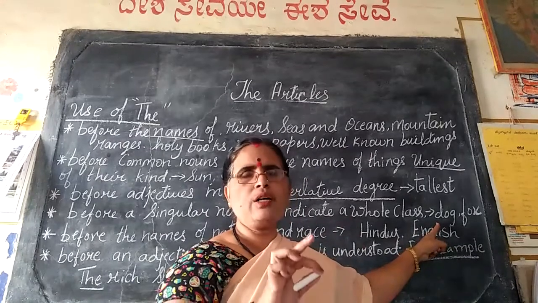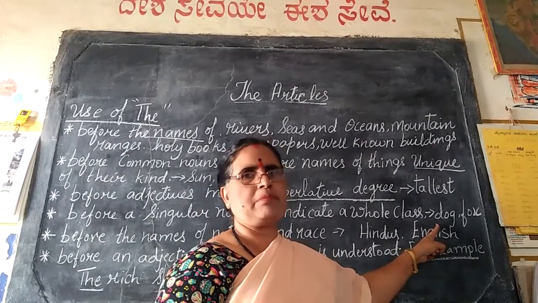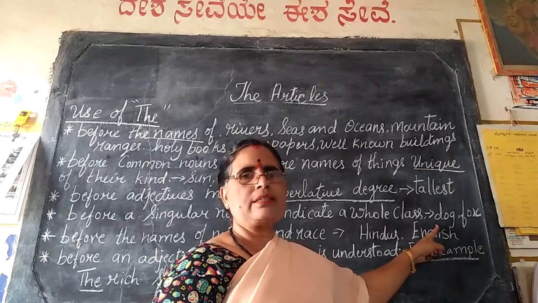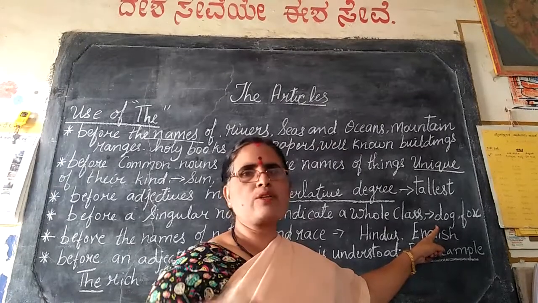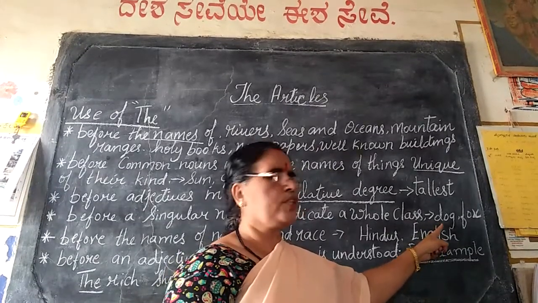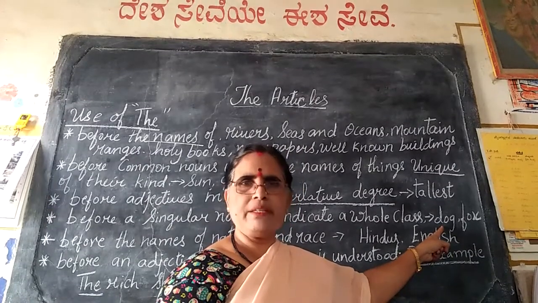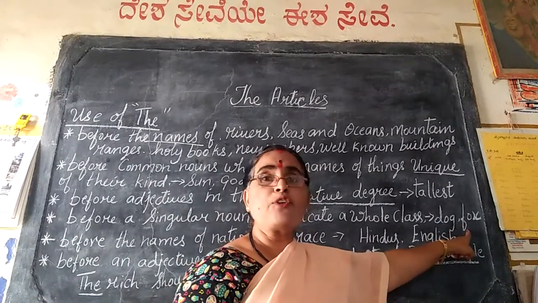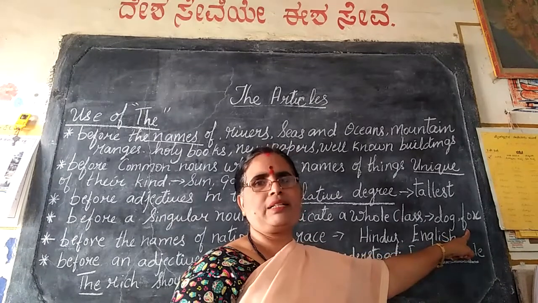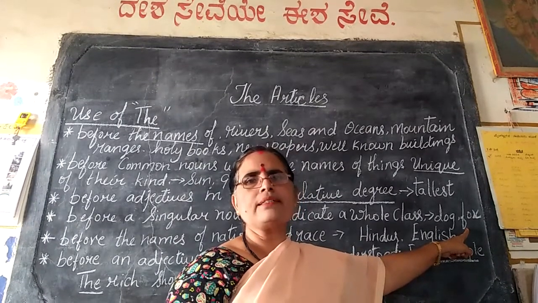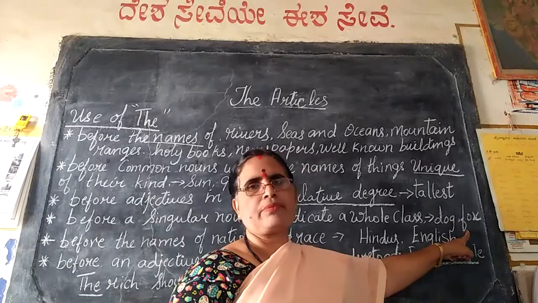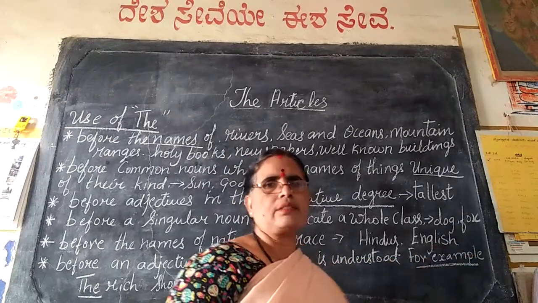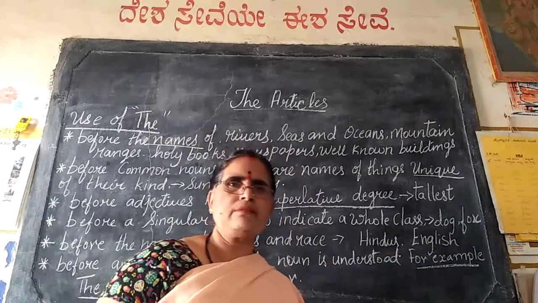The dog is a faithful animal. Okay? That resembles the whole class of the dogs. The fox is a cunning animal. Hope children you have got it. Shall we move to the next one?